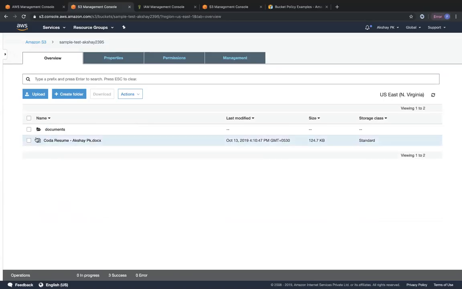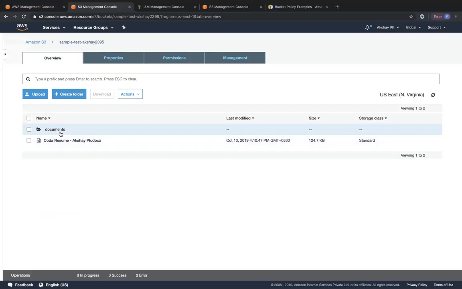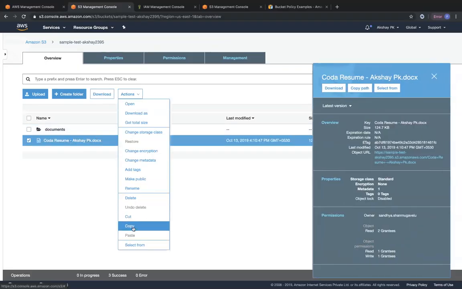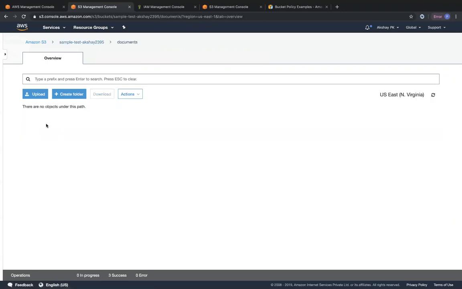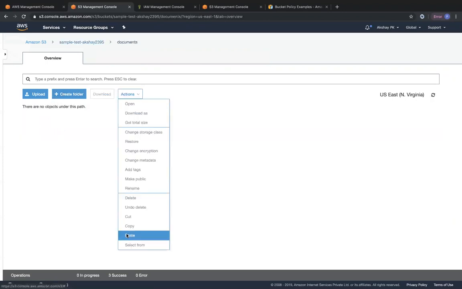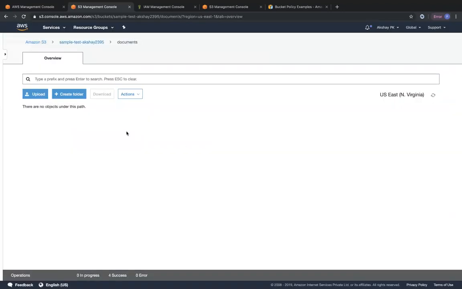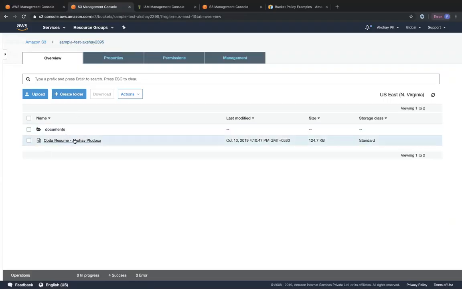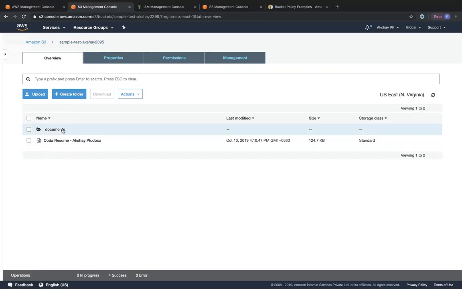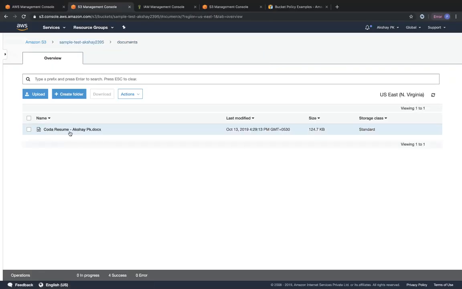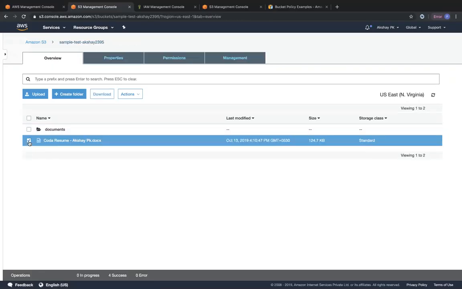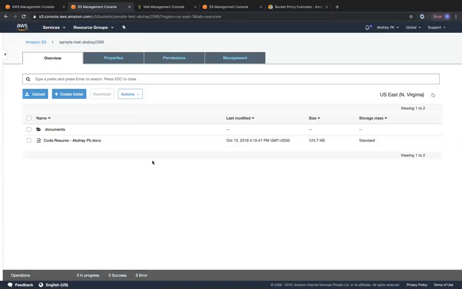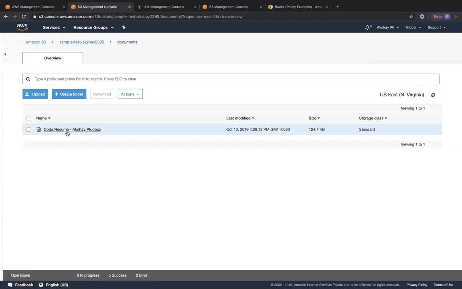Okay. So if I want to move this particular object within this folder, I can click on this object, click on actions, click on copy, click on this folder, click on actions, click on paste. Okay. So if I go back to this particular bucket, the top level overview, I have a copy of this object over here, as well as a copy within this documents folder. So what I'll be doing is I'll go ahead and delete this. Okay. So within the documents folder, you can see that we have the resume.